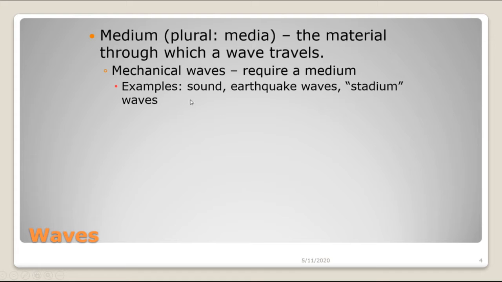So if you were in outer space where there was no air, you would not be able to hear things happening around you. That's what a lot of science fiction movies get wrong when they show a spaceship come roaring by or it blows up and you hear a loud kaboom. That would not really happen. If something exploded in outer space, you would not be able to hear it.